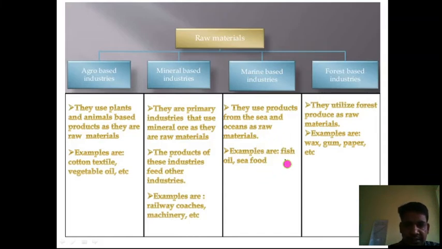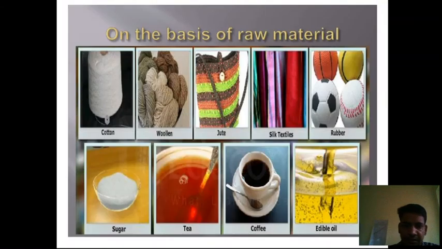So examples here like the fish oil, seafood. These are the examples of marine based industry, right? Next is forest based industry. The forest based industry utilizes the forest product as a raw material. So the wax, gum, paper are the examples of this kind of industry.